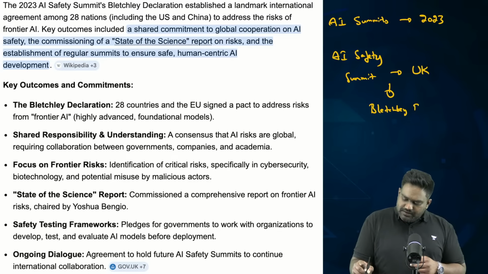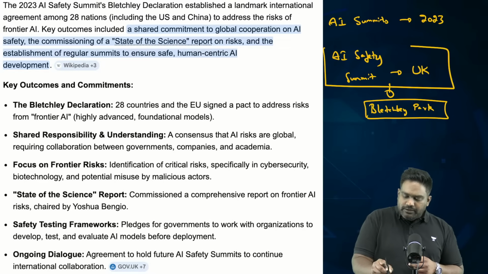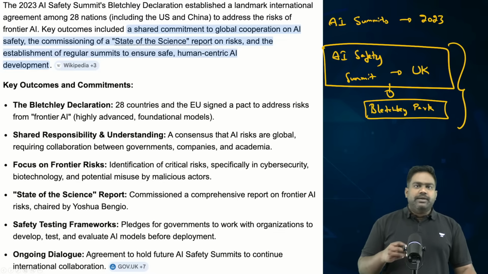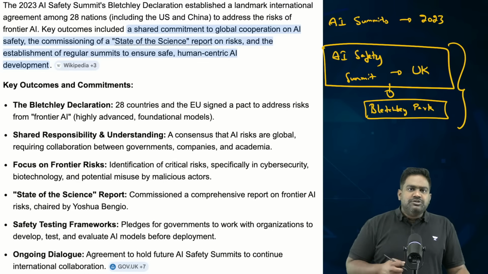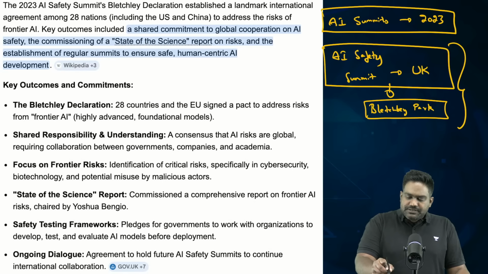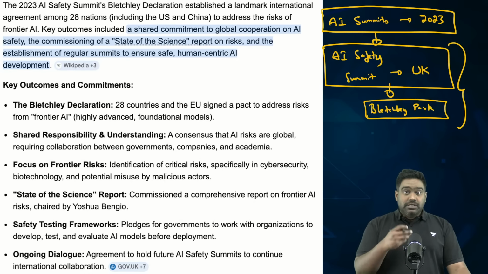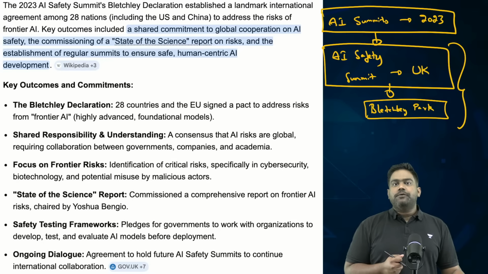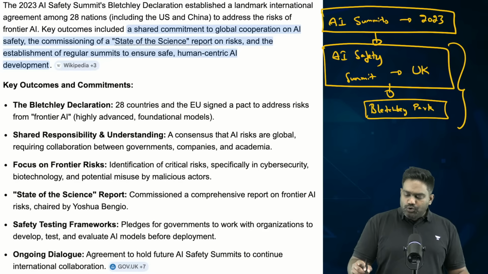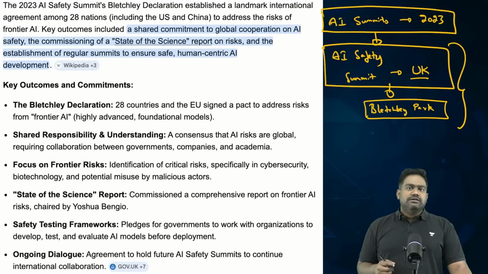Bletchley Park is a very famous, historic location. It's also the birthplace of modern computing, because this is where Alan Turing and a bunch of mathematicians broke the Enigma code of the Nazis, thus marking a pivotal point, a turning point in the Second World War. So, at this historic location, the UK hosted the first ever AI summit.